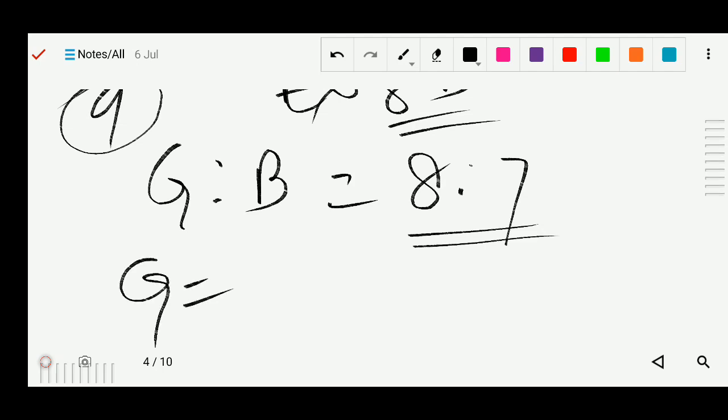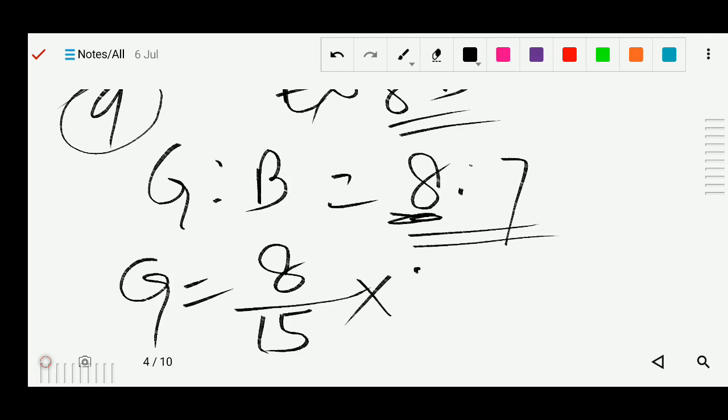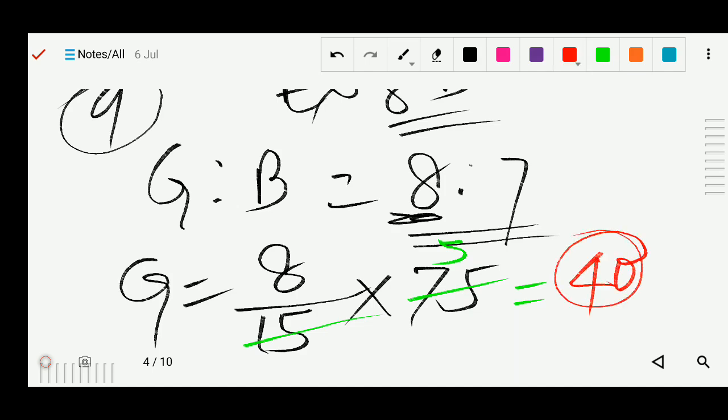So what will be the total number of girls? Girls equals, I will write this 8 here, by 8 plus 7, 15, into the total, which is 75. So we can divide 75 by 15, 5 times. 8 fives are 40, so there are 40 girls.